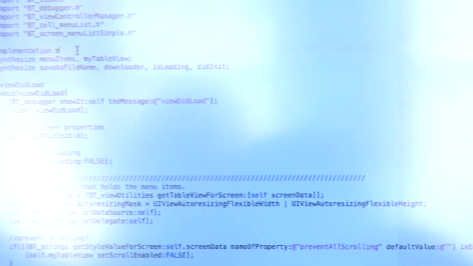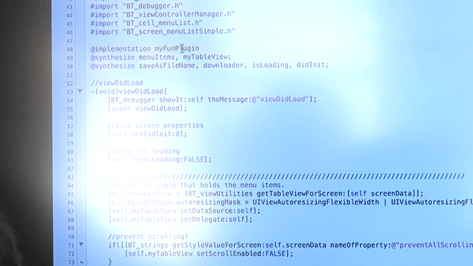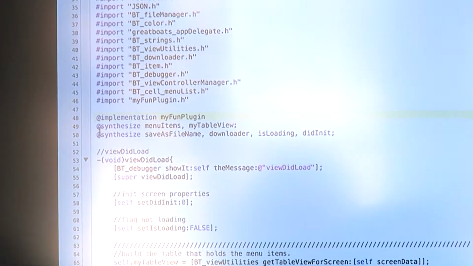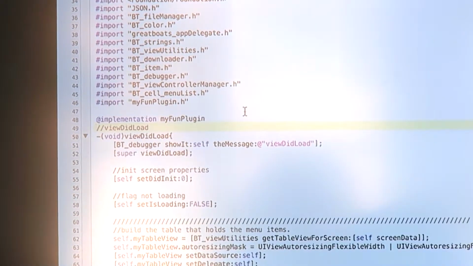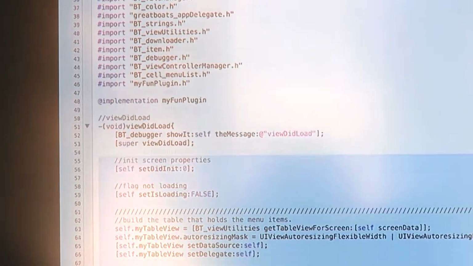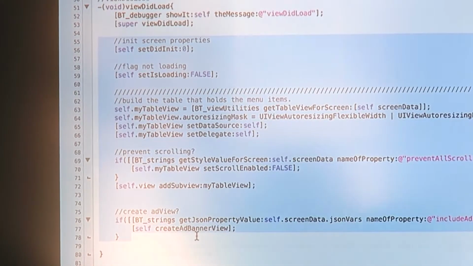And didn't I also open up, yeah, here it is. So My Fun Plugin is the name of this class file. My Fun Plugin. You may notice here that I'm replacing the name of the menu, right? No table, blah, blah, blah. Cutting out some stuff.